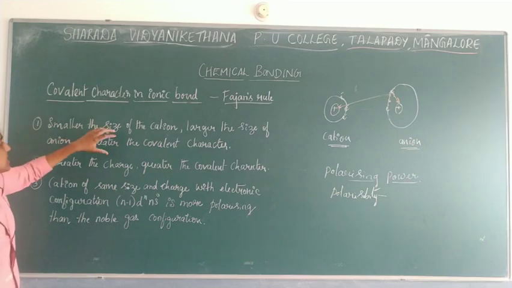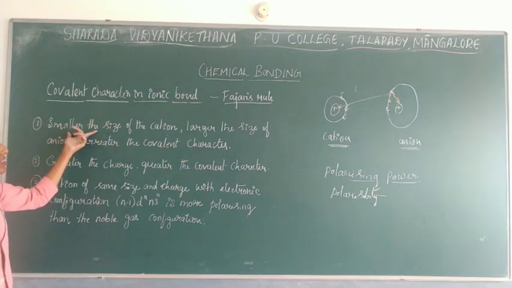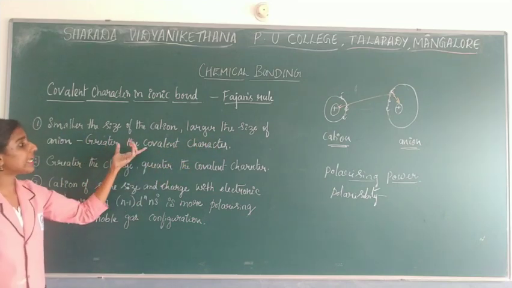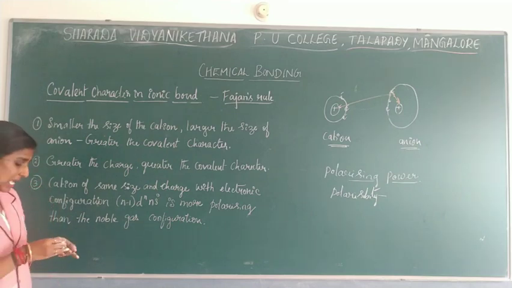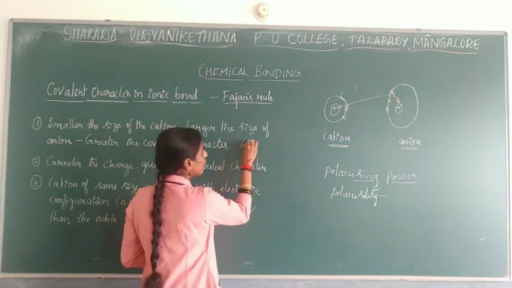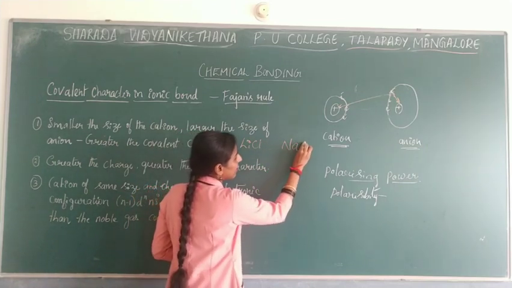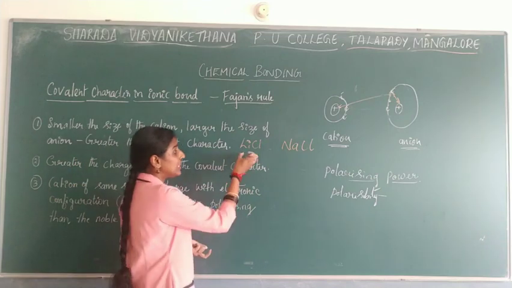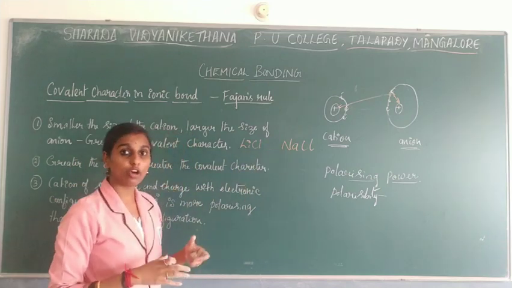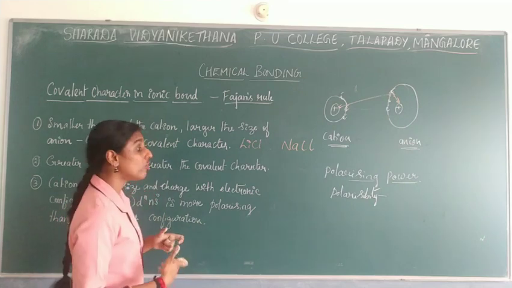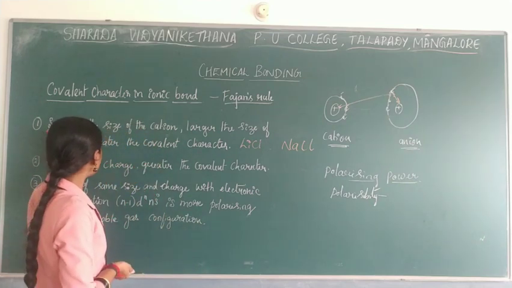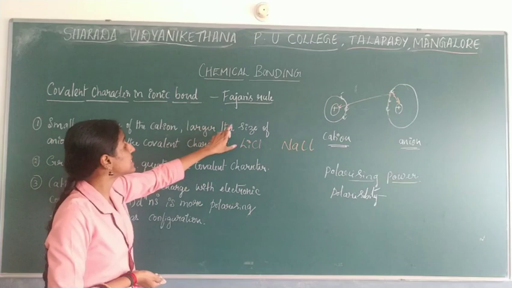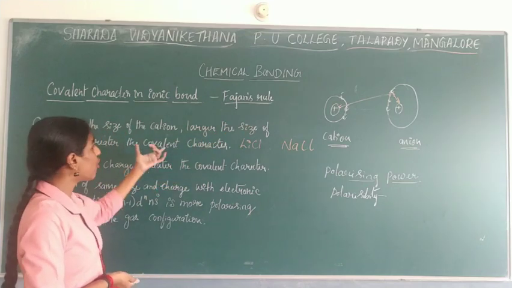According to this scientist, if the size of the cation is smaller and the size of the anion is larger, the covalent character will be more. For example, take lithium chloride and sodium chloride. Both form an ionic bond. In which case will the covalent character be more? If the size of the cation is smaller and the anion is larger, the covalent character will be more.